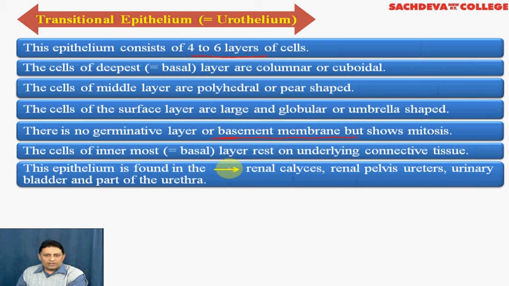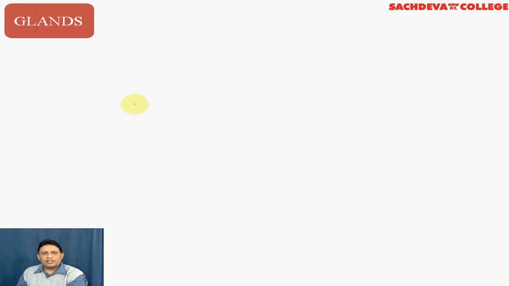And it is found in those places of the body which need stretching, like the urinary bladder. As the urine is gradually filled, the urinary bladder needs to stretch. Therefore, it contains transitional epithelium. Similarly, the renal calyx, the renal pelvis, the ureters, these are the organs which need stretching. Therefore, they are lined by transitional epithelium.